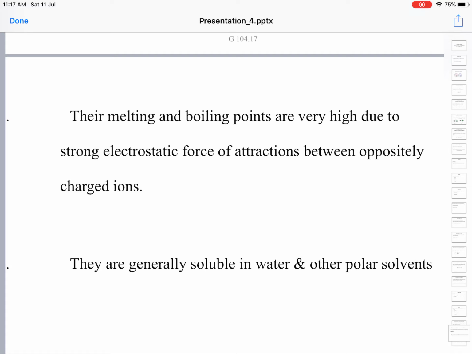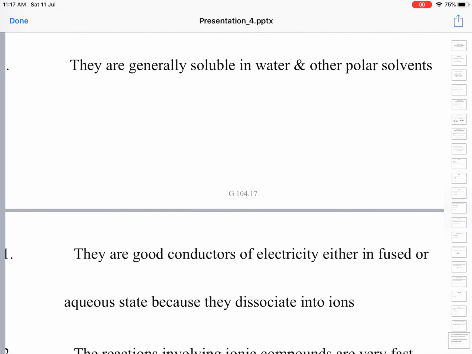These are generally soluble ionic compounds because they are made up of ions. They are usually soluble in water and other polar solvents, and insoluble in non-polar solvents like benzene, toluene, naphthalene, etc.